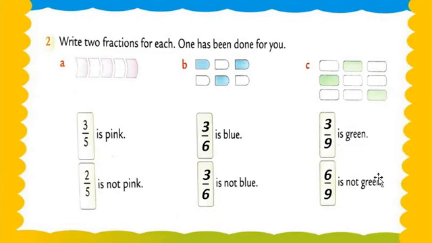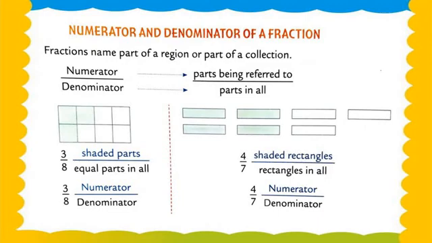Okay, and how many are not green, means not shaded by green color? So 1, 2, 3, 4, 5 and 6. There are 6 blocks that are not green, means 6 blocks are not shaded by green color. So how do we write the fraction of all these blocks? So 3 upon 9 is green and 6 upon 9 is not green. Understood? I hope you all understood.